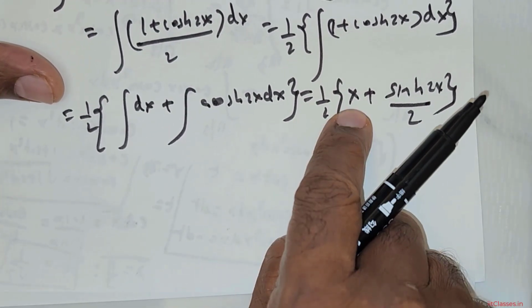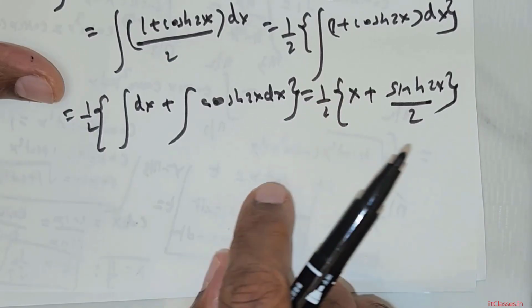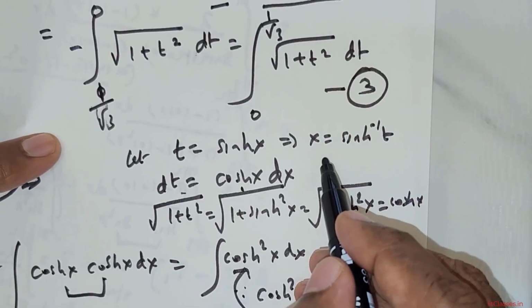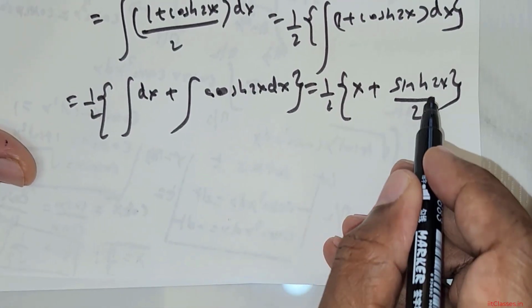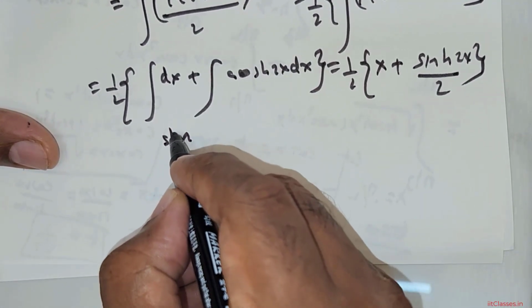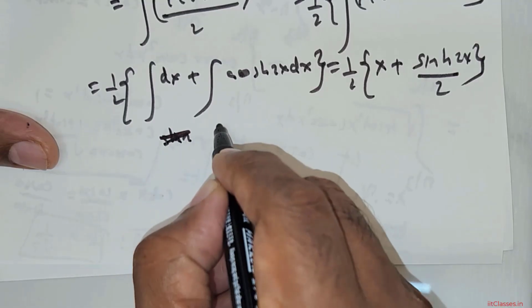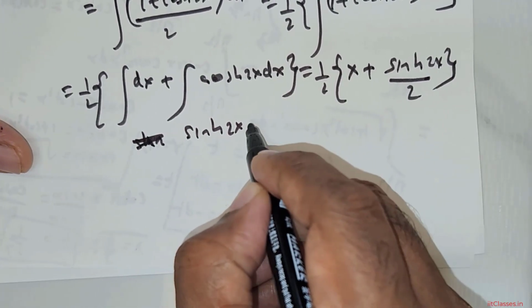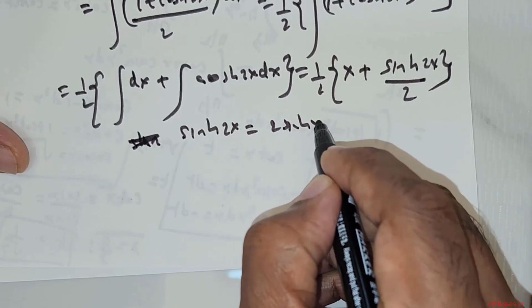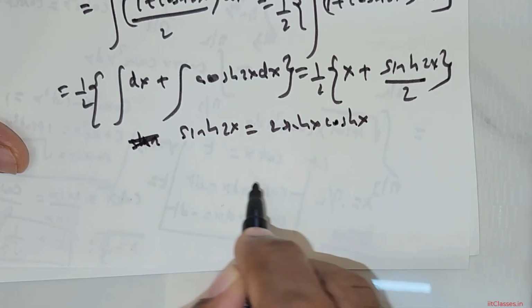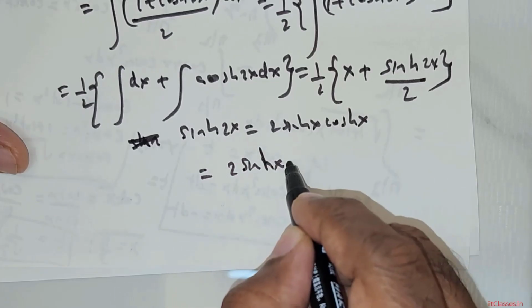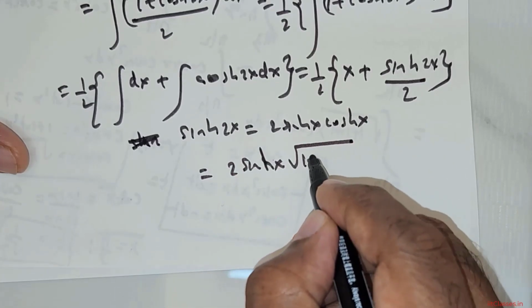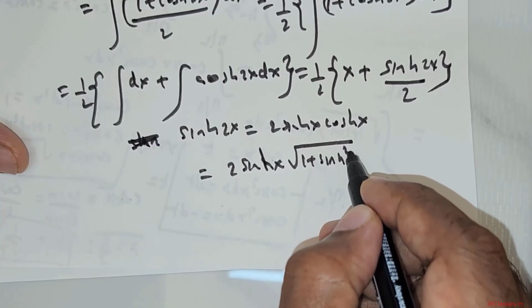So this is x, right? From here I can utilize x to be sin inverse of t. Okay, fair enough. But sin 2x is nothing but 2 times sin x cos x. But cos x is root of 1 minus sin squared x.